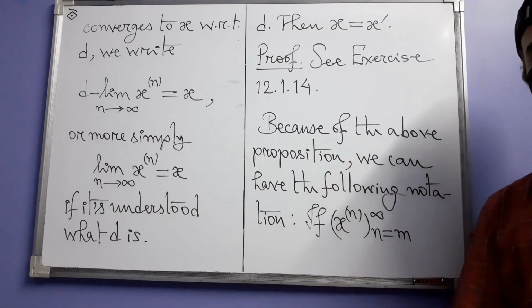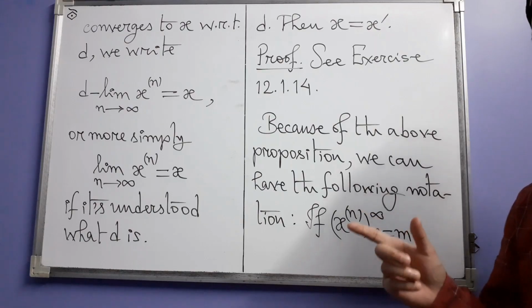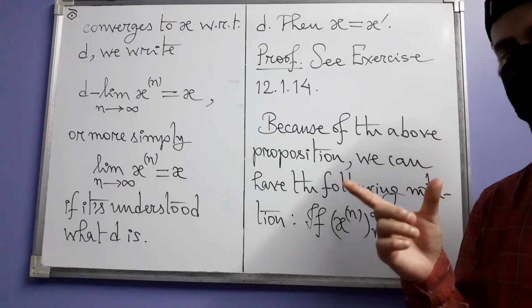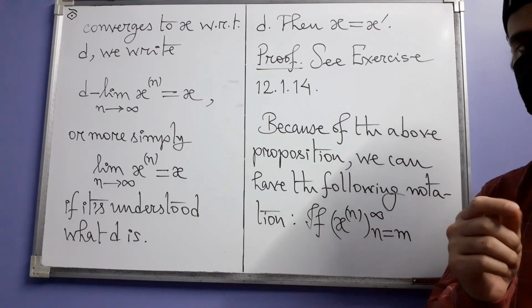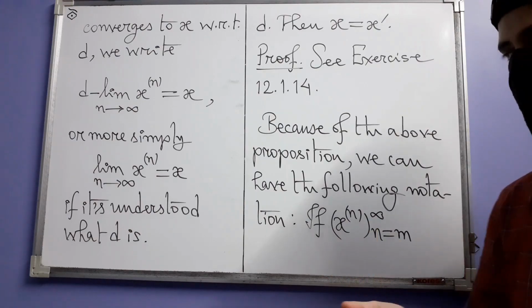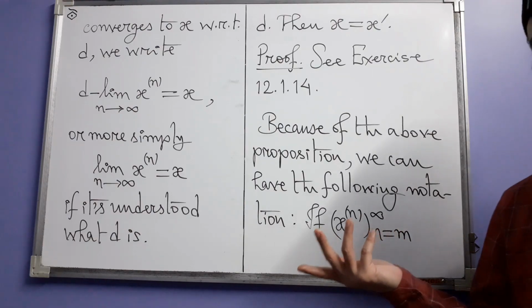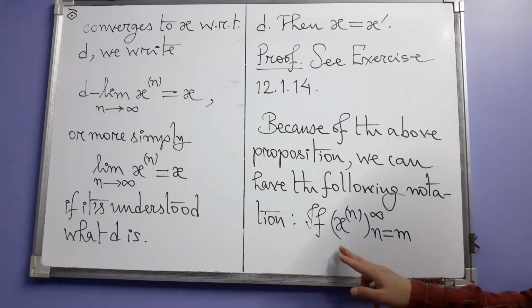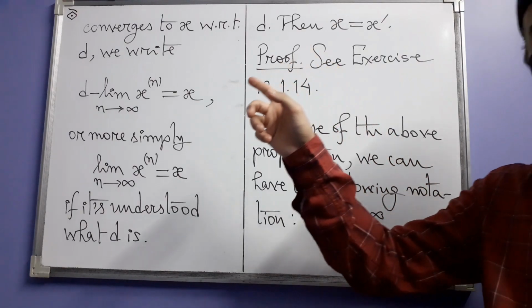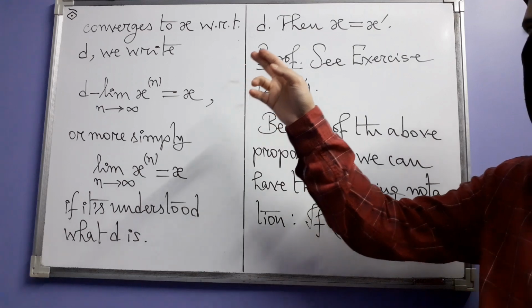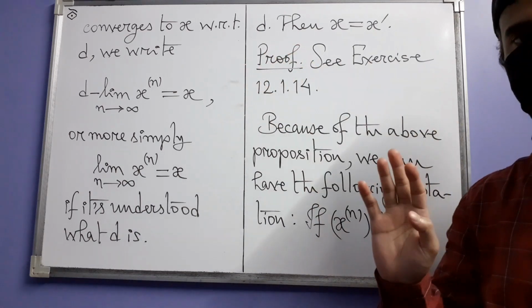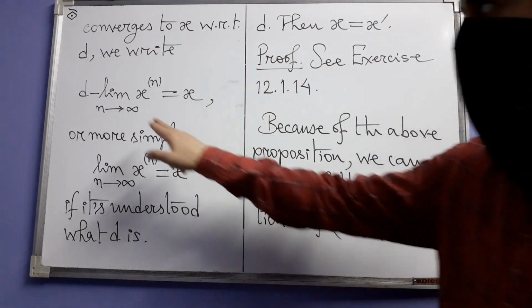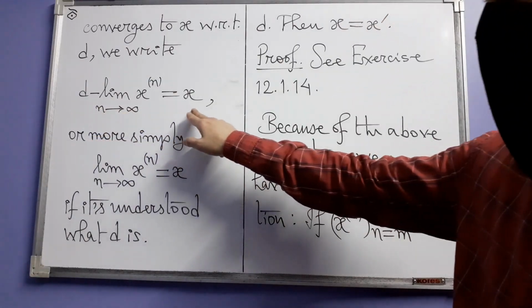So this is the thing. Because of the above proposition, each sequence in a metric space either has a unique limit or it does not have any limit. So we can create some kind of notation for the limit, and that notation is just this. If x_n is a sequence in some metric space converging to a point x in that metric space with respect to the metric d, then we express that by writing this.